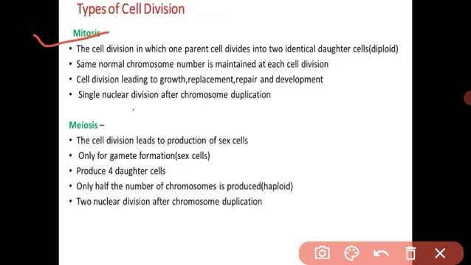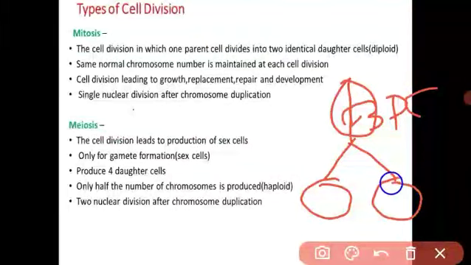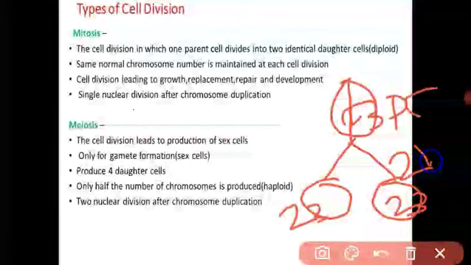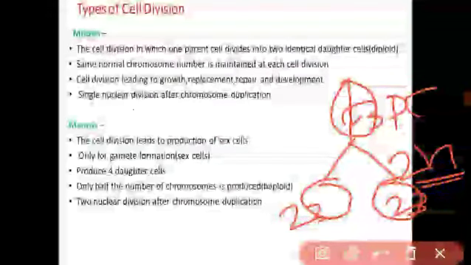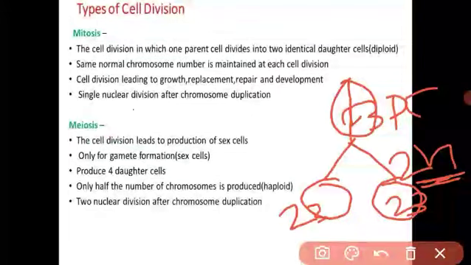In mitosis, the same normal chromosome number is maintained in each cell division. The cell contains 23 pairs of chromosomes. When the parent cell divides and forms two daughter cells, the chromosome number is maintained, so each daughter cell also has 23 pairs of chromosomes. This is 2n. 2n means diploid cells, meaning 23 pairs of chromosomes are present in each daughter cell.